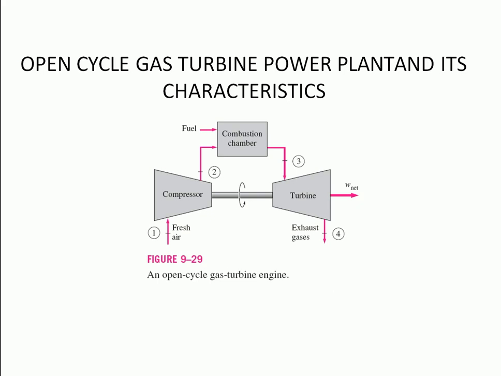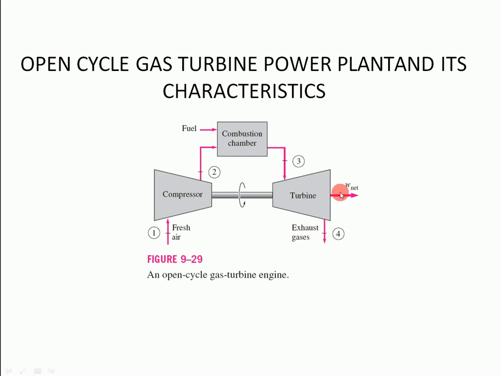Where they expand to atmospheric pressure while producing power output. Some of the output power is used to drive the compressor. As we can see here, some of the power is used to drive the compressor. The exhaust gases leaving the turbines are thrown out.